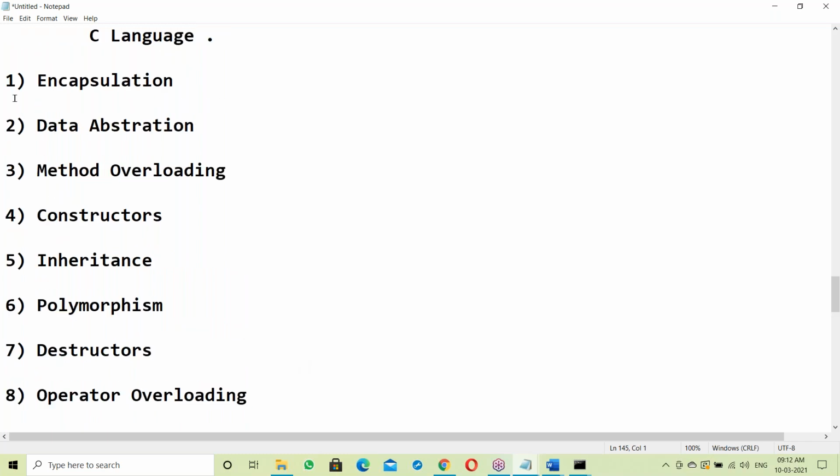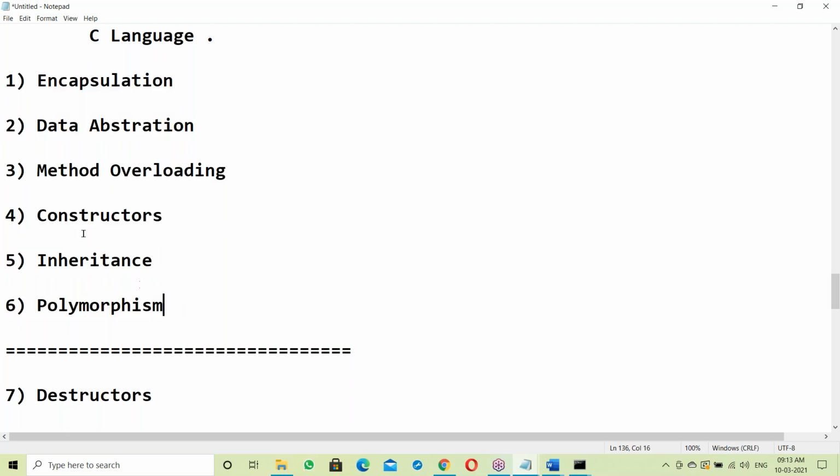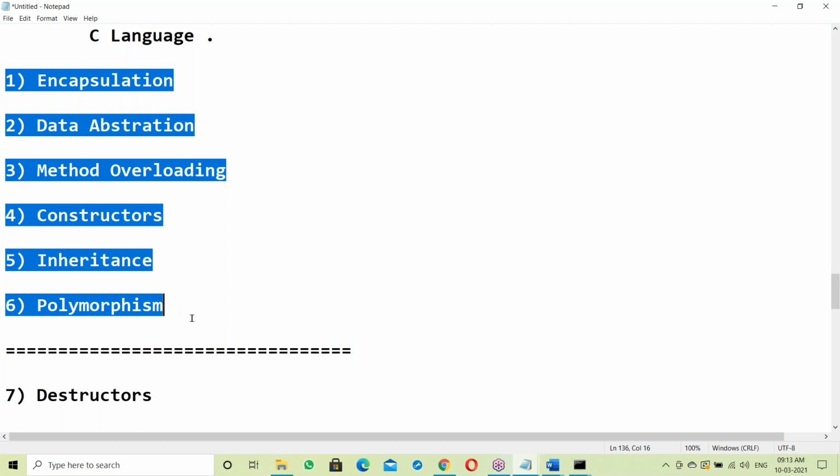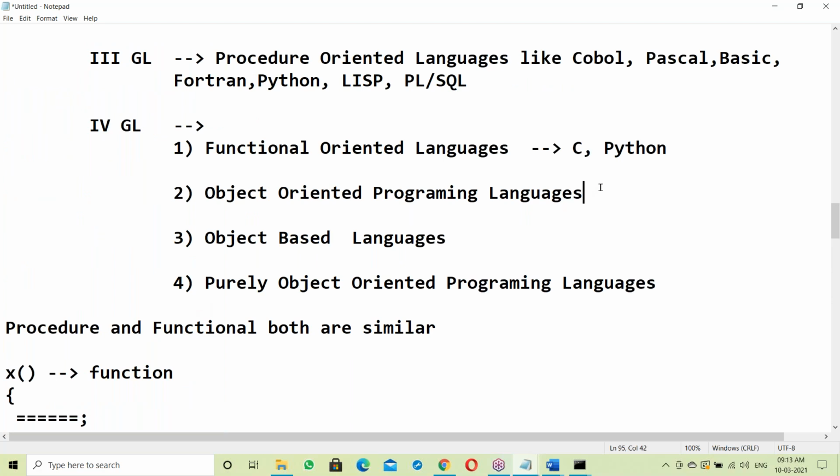Any language which is supporting the first 6 features, the main features, is called an object oriented programming language. Now here, which is the first OOPs language? C++. C++ is the first OOPs language. Before Java, C++ was already there.